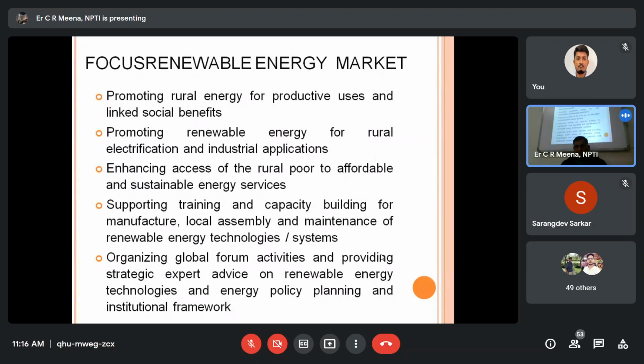So enhancing access to rural, poor, and affordable sustainable energy services, supporting training and capacity building for manufacturer, local assembly, maintenance of the renewable energy technology system, organizing global forum activities, providing strategic expert advice on renewable energy technologies and energy policy planning and institutional framework. Because so many organizations are doing like that.